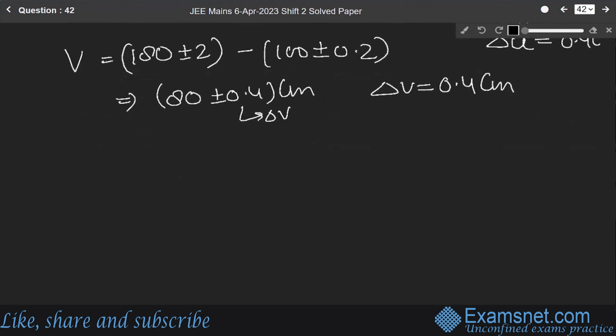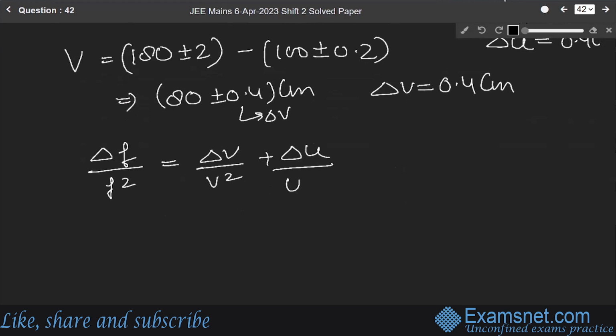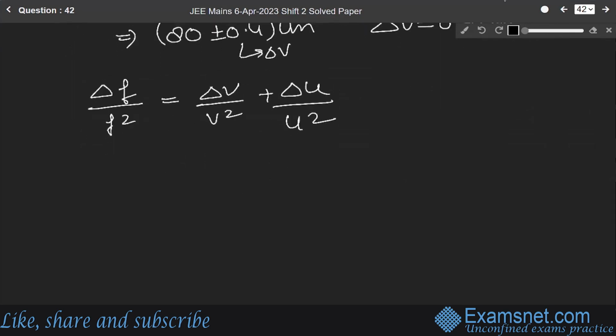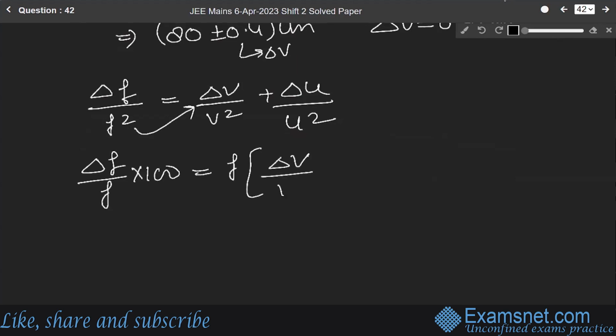Okay. Now, using the above formula, delta F over F square equals delta V over V square plus delta U over U square. The percentage error can be found as delta F over F into 100. So, one F will go there: F times delta V over V square plus delta U over U square.